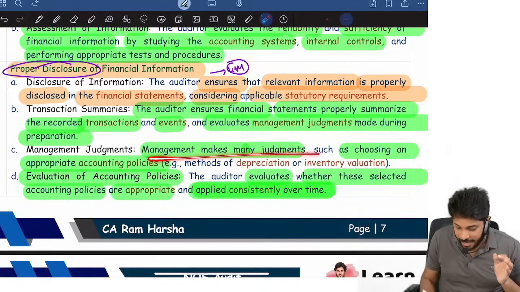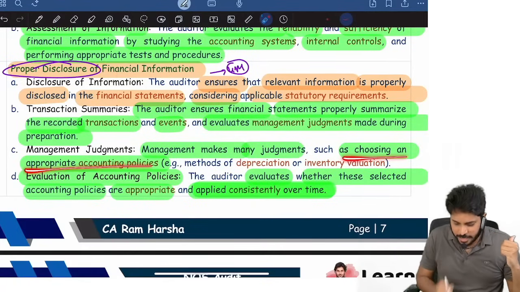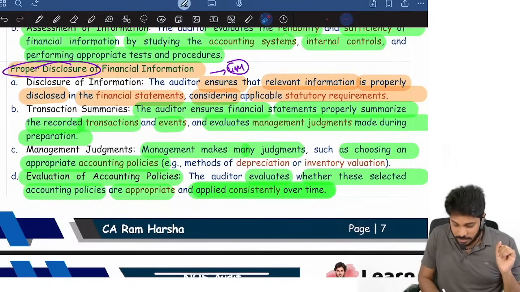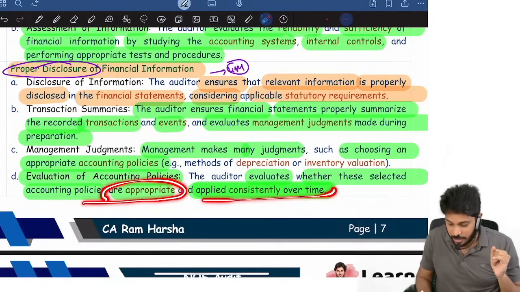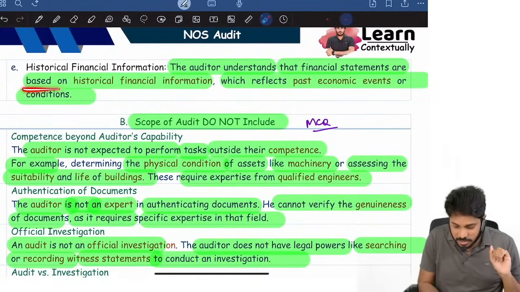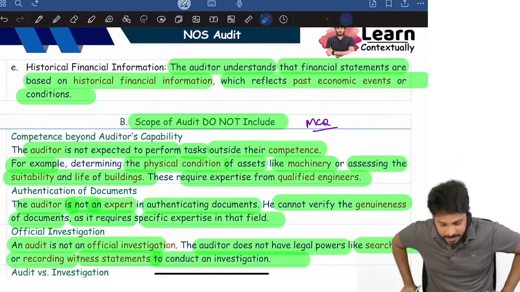And what are management judgments? Management makes so many judgments, like choosing an accounting policy, all that. Then for accounting policy, what does the auditor have to ensure? Whether the accounting policies are appropriate, whether they are applied consistently over time. Then the auditor understands that financial statements are based on historical financial information which reflects past economic events and conditions.